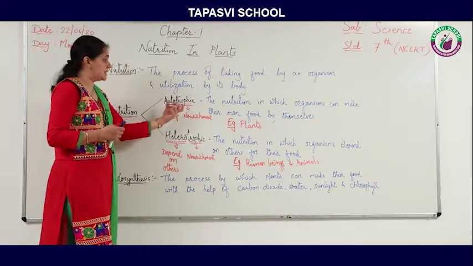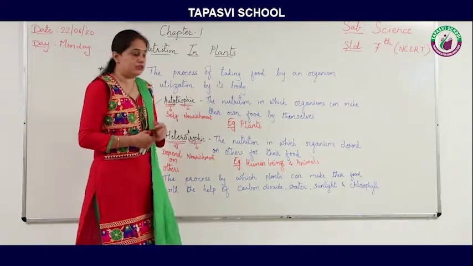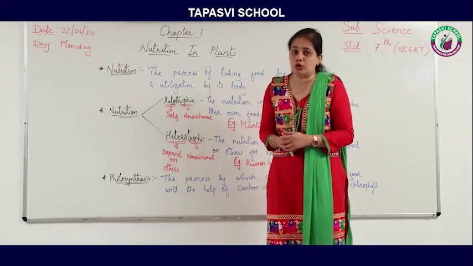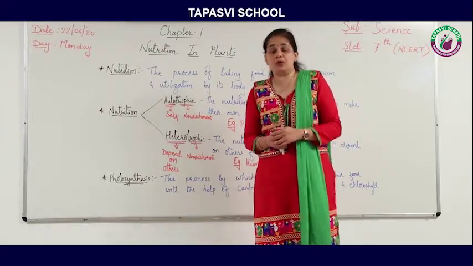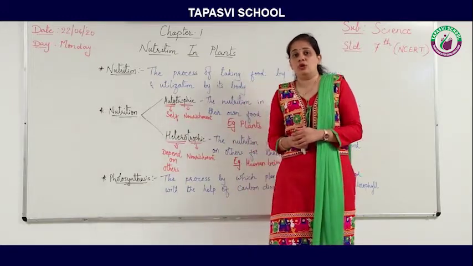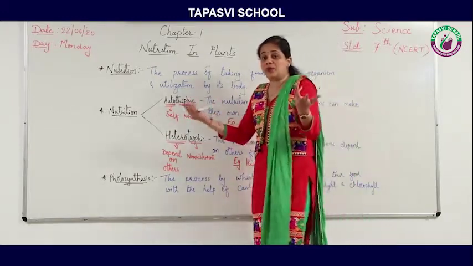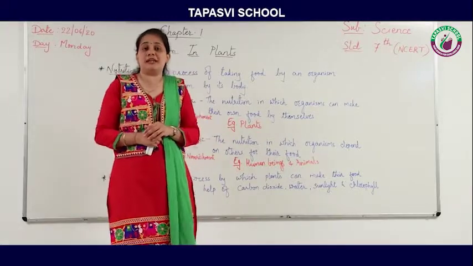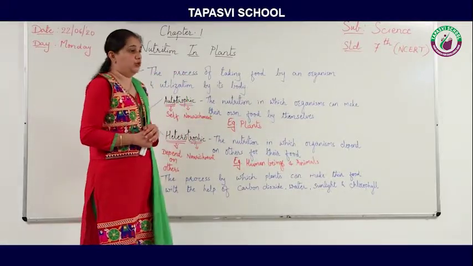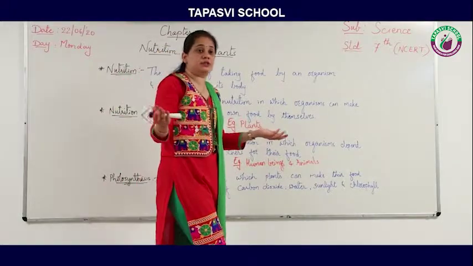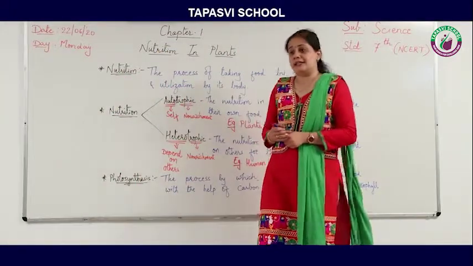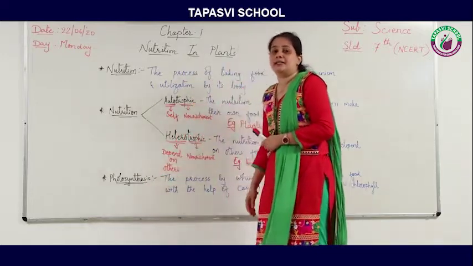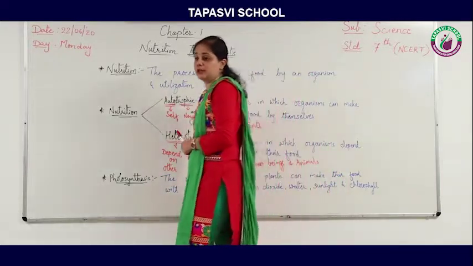Now again, let's come to autotrophic nutrition. As we say that plants are known as autotrophs, they can make their own food. So the question is, how can plants make their own food? What is the process by which plants can make their own food? So we all know, since long we are studying that by photosynthesis plants can make their own food.